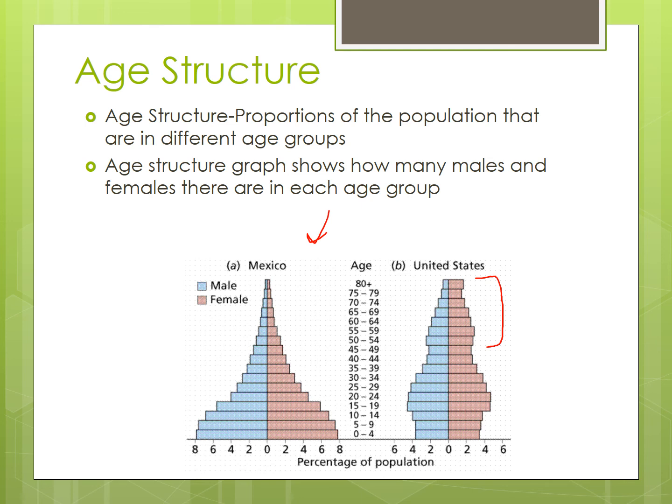Mexico pretty much seems like once they hit about 40 something right here, life just kind of goes down. But for us, once we hit about 45 on down, you see the men drop dramatically. In the United States, it is proven that guys die earlier than females. Probably not because of the crazy things that they may do, but their bodies are just a little bit different. If you try to get life insurance, guys are way more expensive than females.